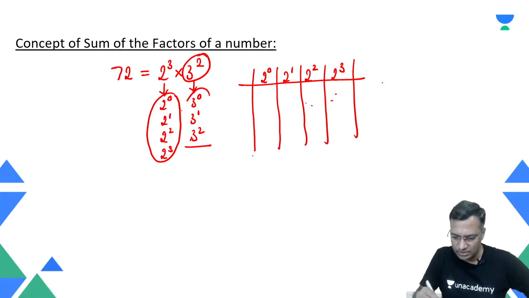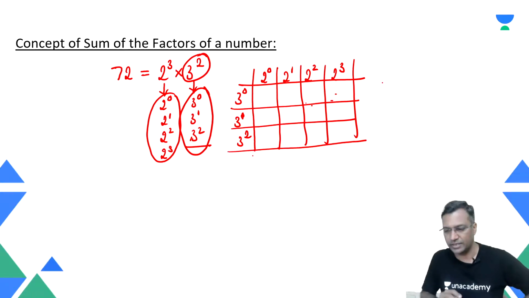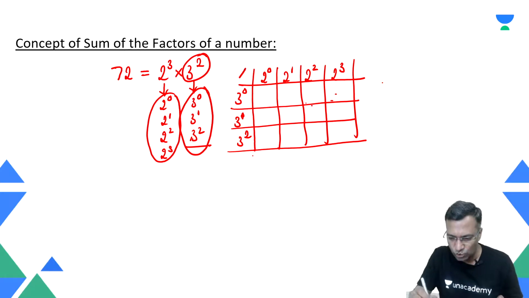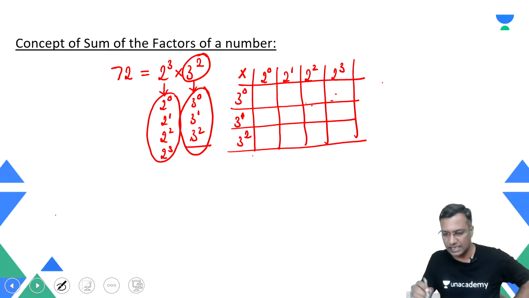Then we looked at this 3 power 0, etc. Then we created the rows: 3 power 0, 3 power 1, and 3 power 2. We created these rows. Right? This is what we did there. Then we went on to fill these particular cells with a product.